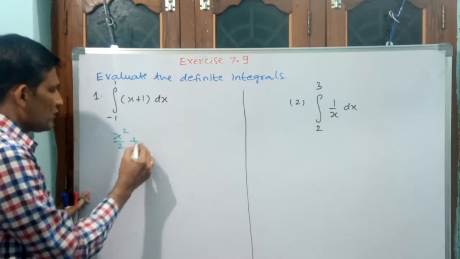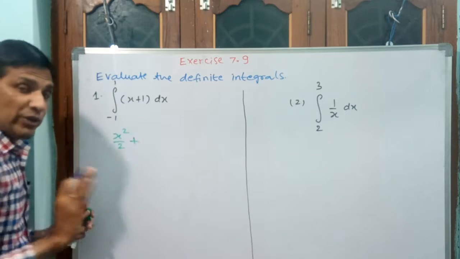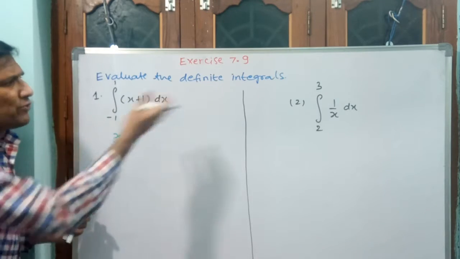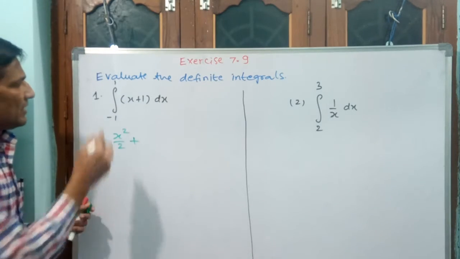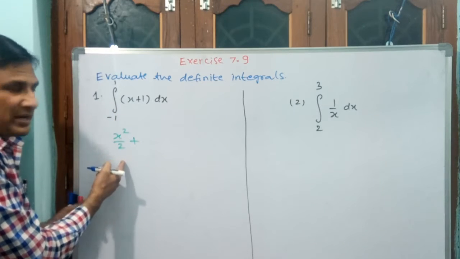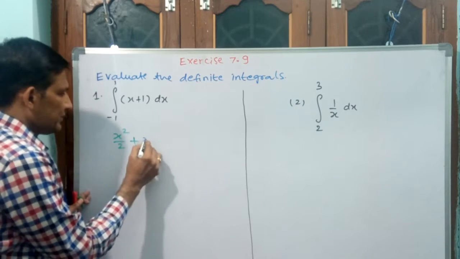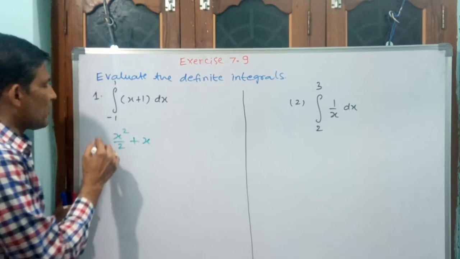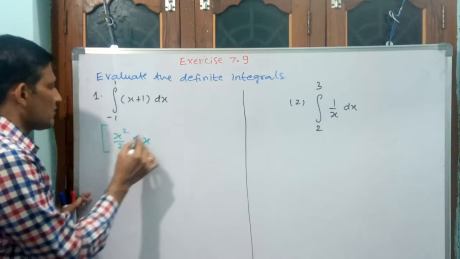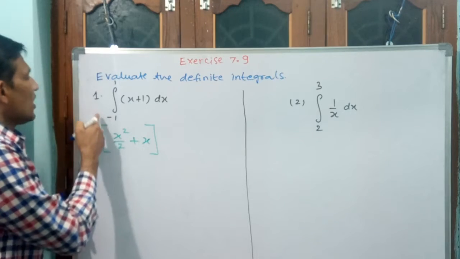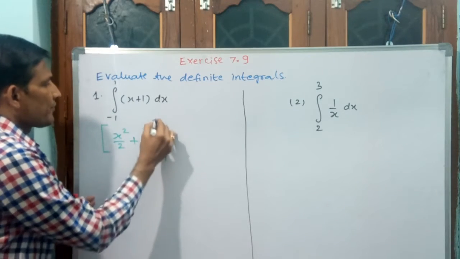Plus is there, okay, plus you keep. Like I1, I2 also you can do, but in mind itself you can do when normal functions are there. This gives x square by 2. Integral 1 dx, or integral dx, means x. This is capital F of x. You put it in a bracket, and now you apply the limits -1 and 1.